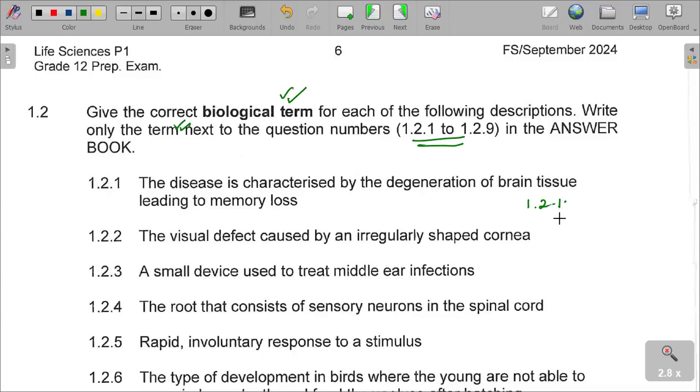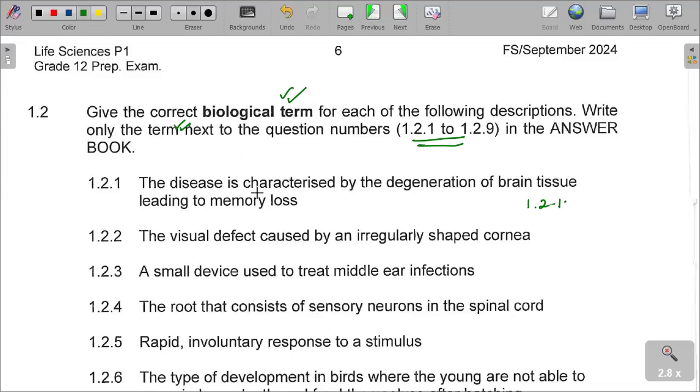The disease is characterized by degeneration of brain tissue leading to memory loss. What type of disease is this one? I'm sure you know that we have quite a lot of various diseases that we can talk about, the central nervous system diseases and so on.